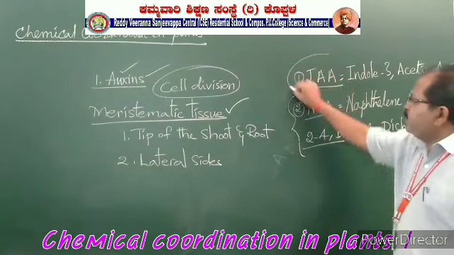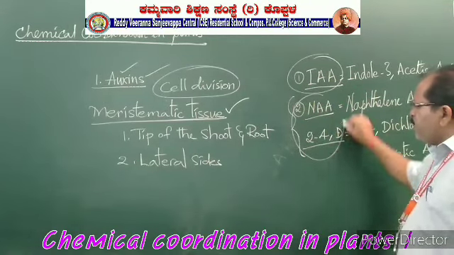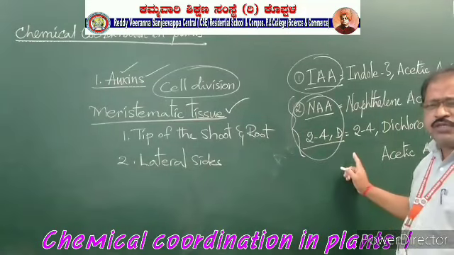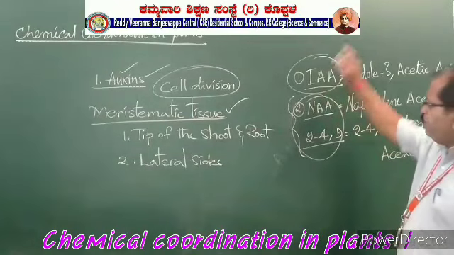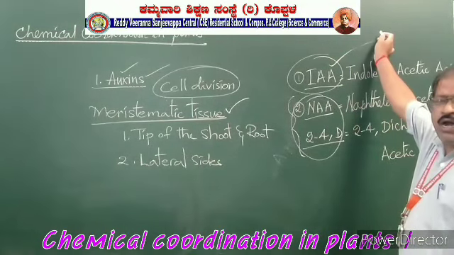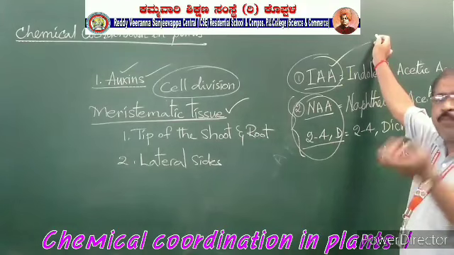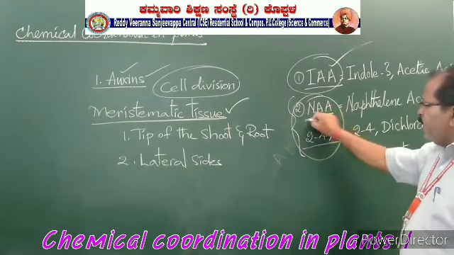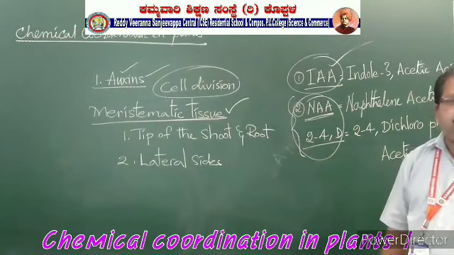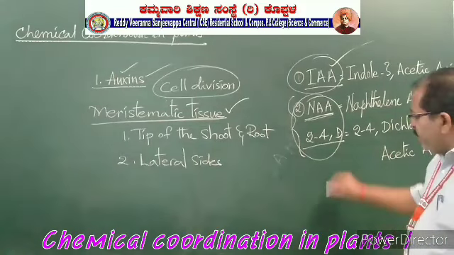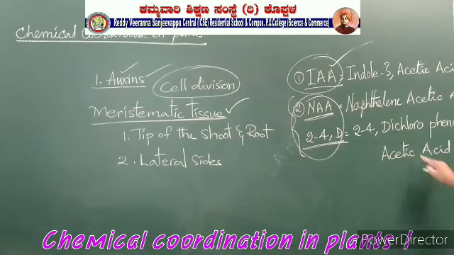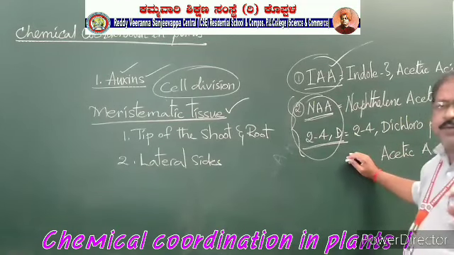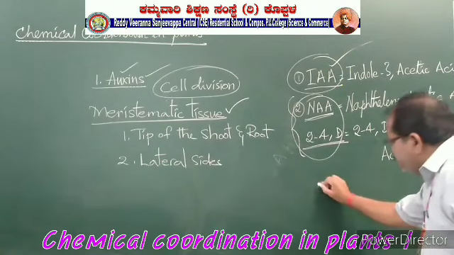IAA is naturally present in the plant body, and these are prepared in the laboratories. But of course, these are also used for growth and development only. If in case this natural hormone is not properly working, then they go for using NAA for the growth and development of the plant. Whereas 2,4-dichlorophenoxyacetic acid, this is 2,4-D, is used as a weedicide.